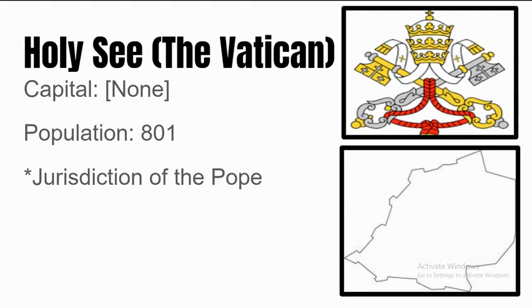Next up is Holy See, aka the Vatican. It doesn't have a capital because it is a very small city-state. Its population is just 801 people. Holy See means the jurisdiction of the Pope. Also, the Vatican is the smallest country in the world and boasts the largest church in Europe, St. Peter's Basilica.